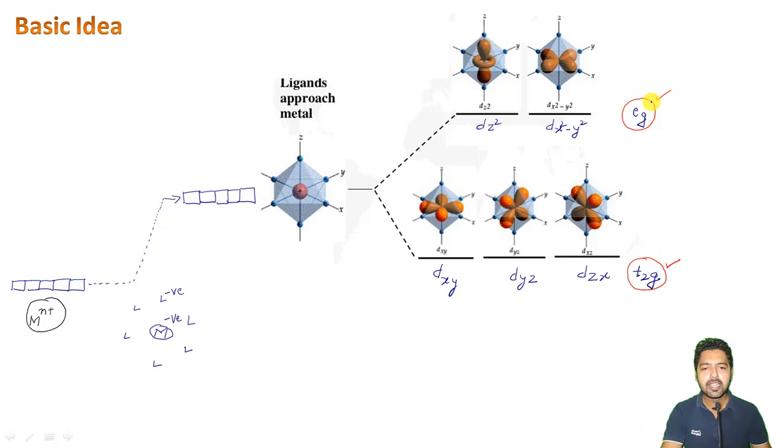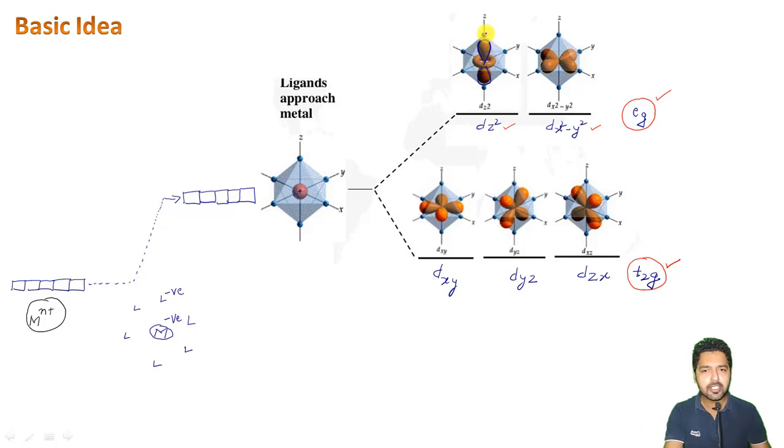Okay, and now I have also discussed why only the dz square and the dx square minus y square go high in energy. The reason is that if you see here the dz square, these two lobes, this one here as well as this lobe here, are present on the same axis from which two ligands are coming.